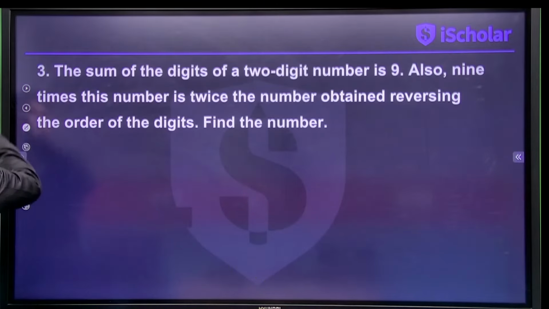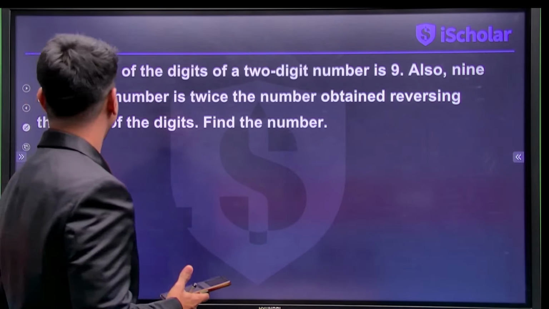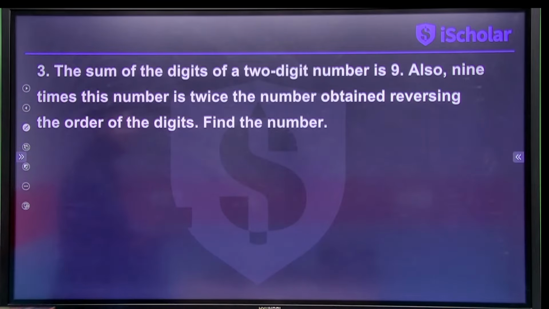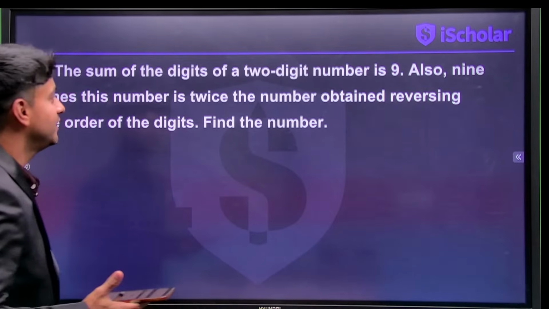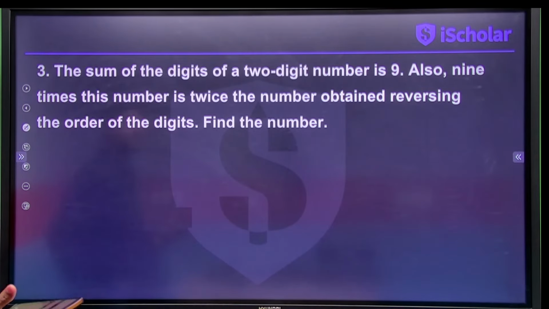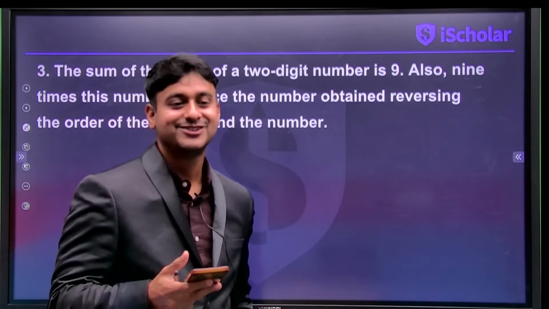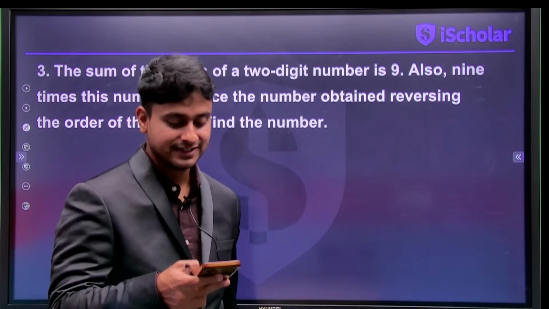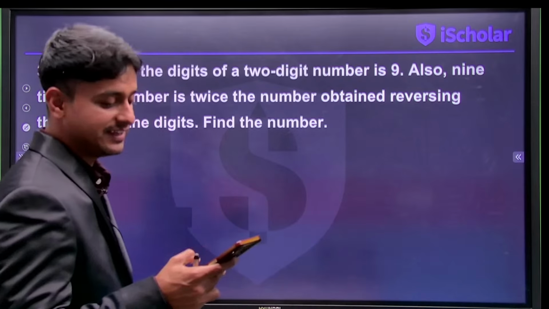So let's take this question. A brilliant question. The sum of the digits of a 2-digit number is 9. Also, 9 times this number is twice the number obtained by reversing the order of the digits. So what is the equation going to be? Can anybody tell me?